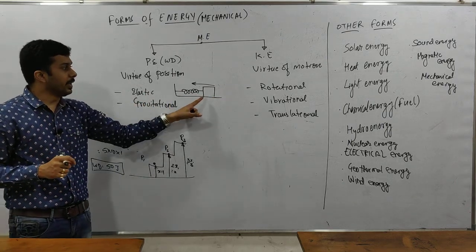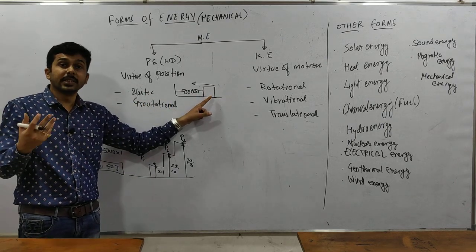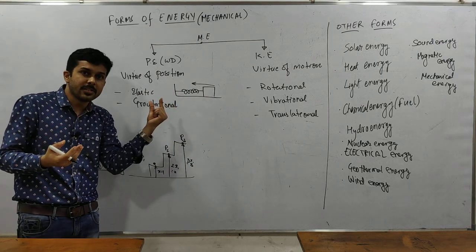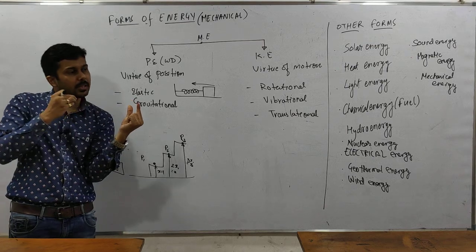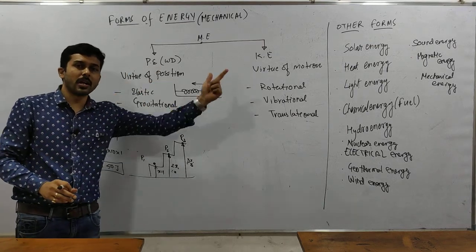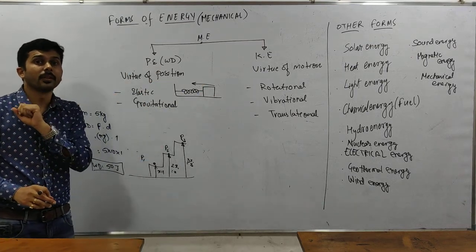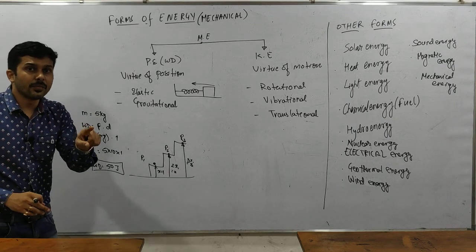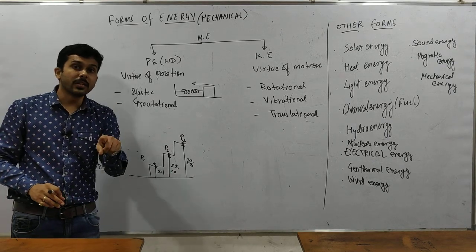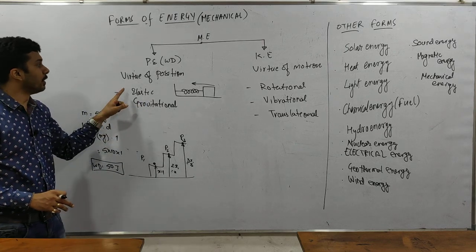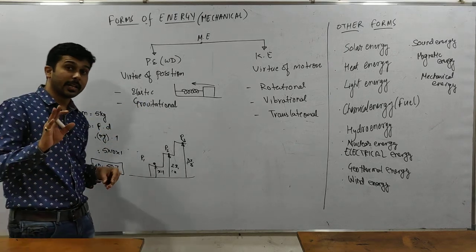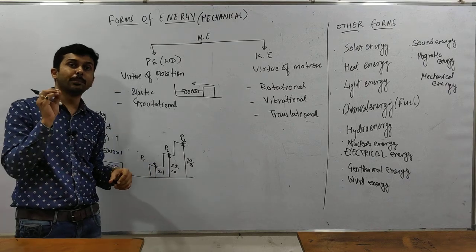Okay, that means the energy of the block कहाँ से आई? Because spring had some energy stored into it. जैसे ही आपने स्प्रिंग को रिलीज किया, स्प्रिंग ने धक्का दिया ब्लॉक को and block started running away with some velocity. That energy of the moving block is actually given by the spring. Okay, so the potential energy means आपको दिखेगा नहीं, it is by the virtue of the position.